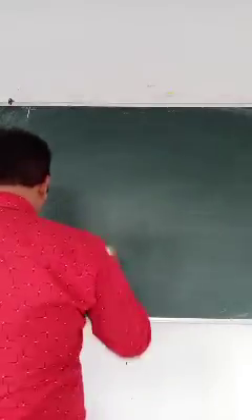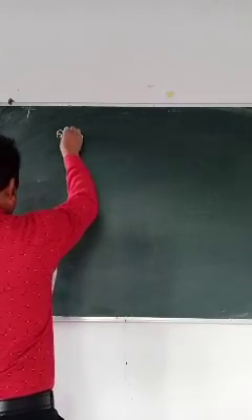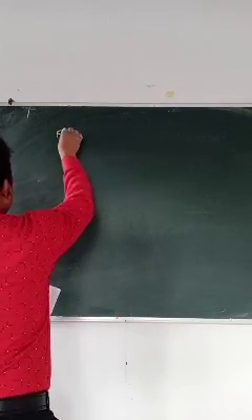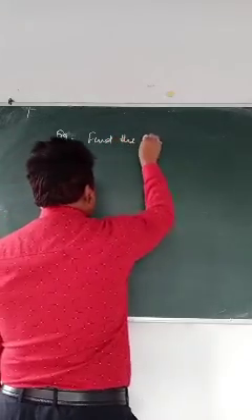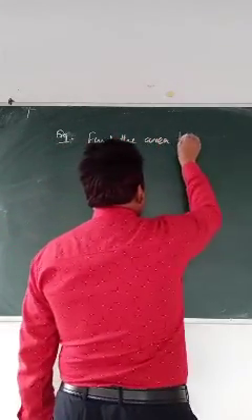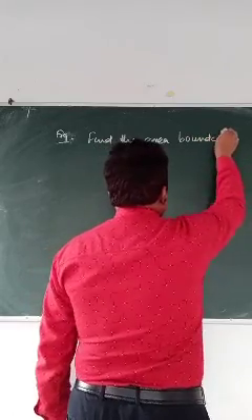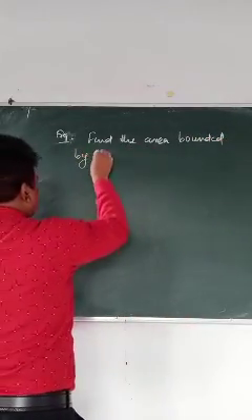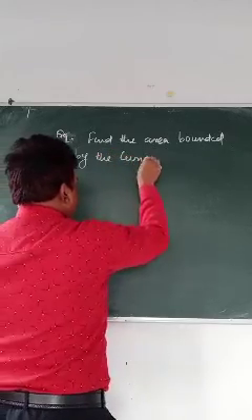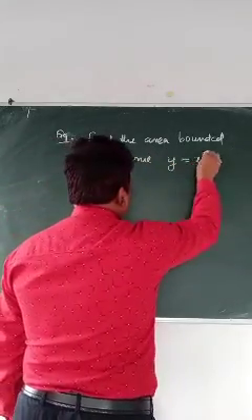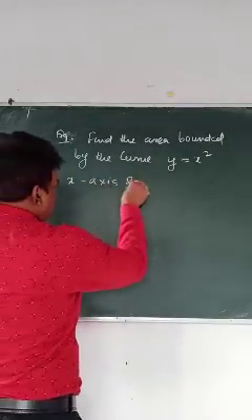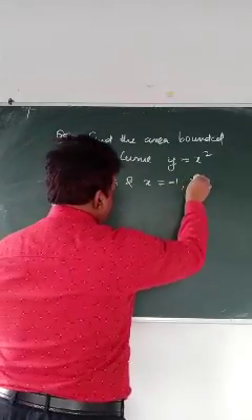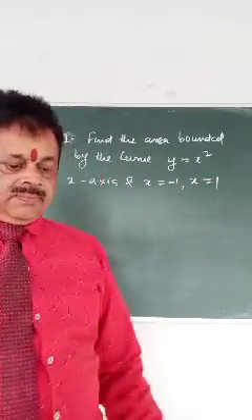That is question 9 or 10, maybe 9. Let's say: find the area bounded by the curve y equals x square, the x axis, and x equals minus 1, x equals plus 1.